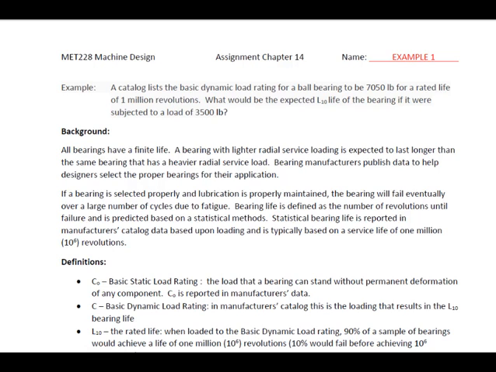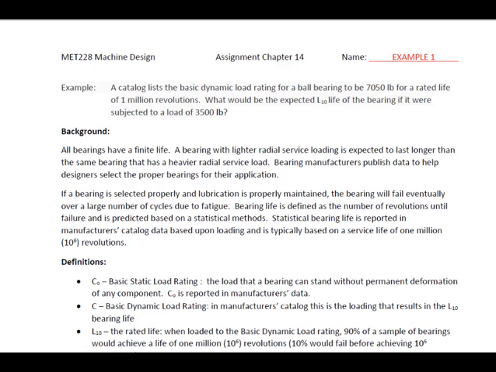Okay, so essentially what they're asking for here is, you can expect a bearing of this design to last for 1 million revolutions if the load was 7,050 pounds. That's based on manufacturer's data. Now, if you were only loading that bearing to 3,500 pounds, how long would it last? That's the gist. Okay, so the background.